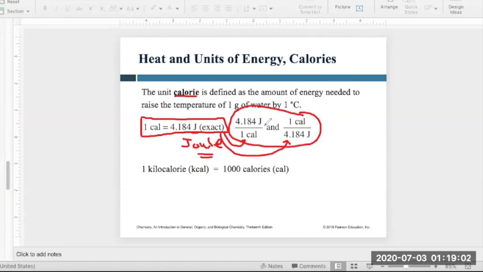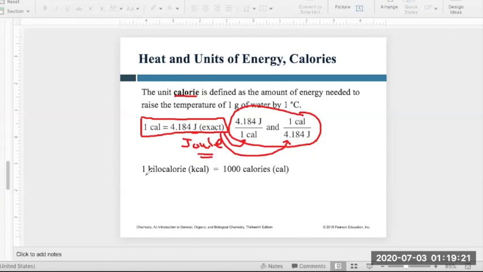If you know this conversion factor, if you know the equivalency between the two units, we can convert one unit into another unit. We'll do some problems on this, but this is just an overview of how you normally use this relation.